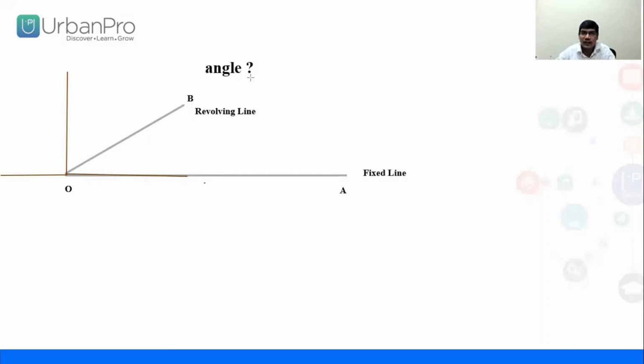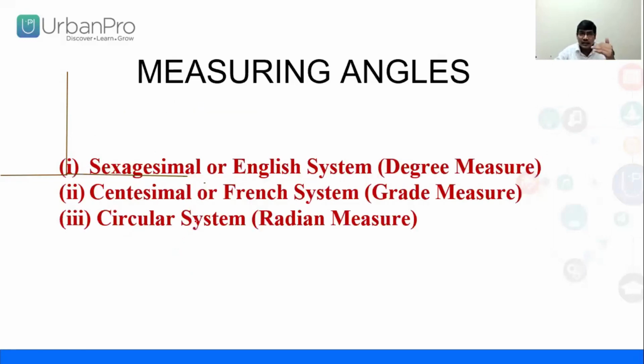Now, after that, what do we have to do? Definitely, we discussed the revolving line and the fixed line. There are two lines. One is called the fixed line, which is known as the initial side of the angle, and the second one is called OB, the revolving line, which is called the terminal side.